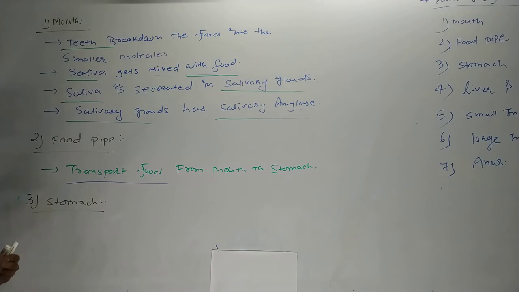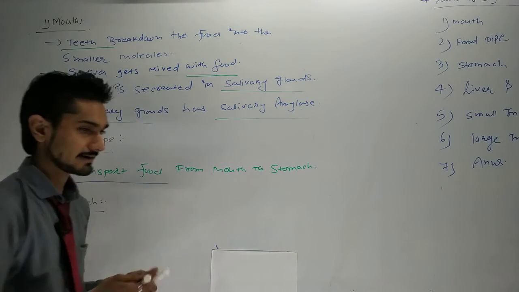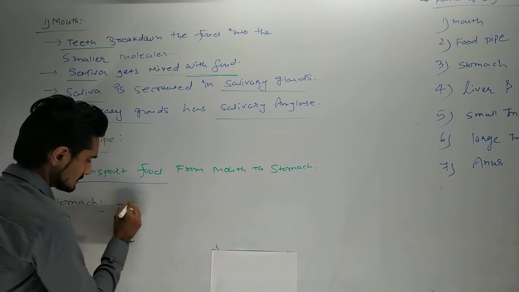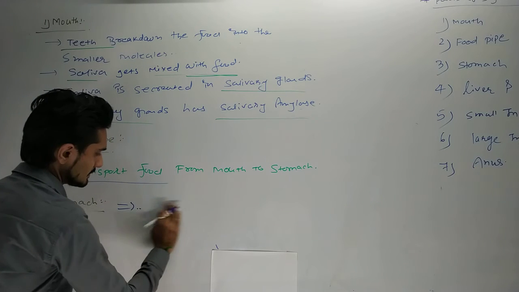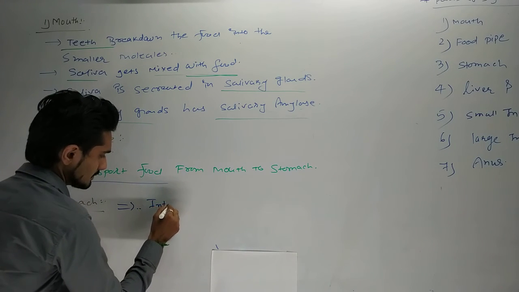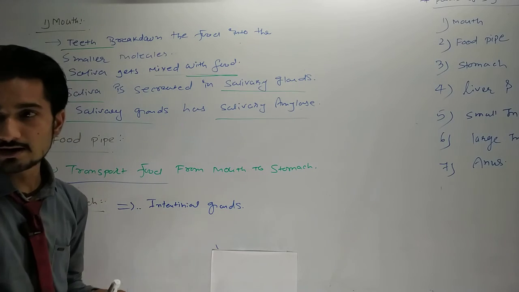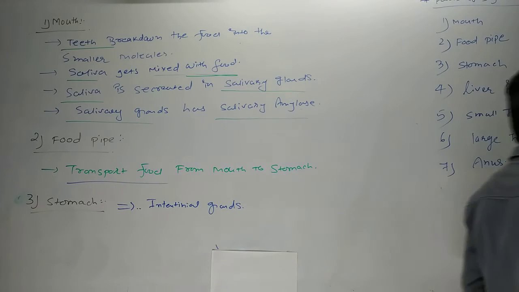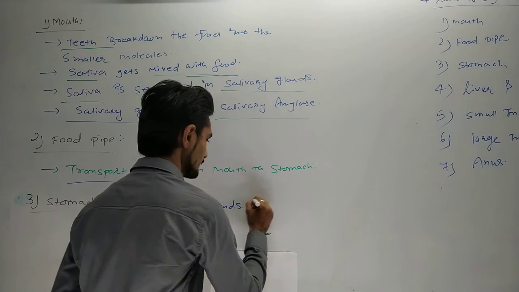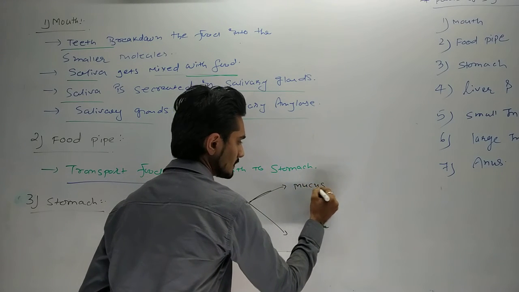First of all, the stomach has glands, which are called the intestinal glands, in which two kinds of substances are produced, and those two are mucus and pepsin.